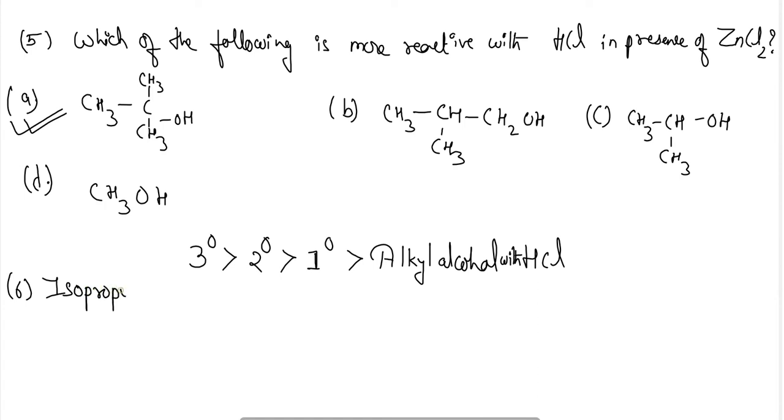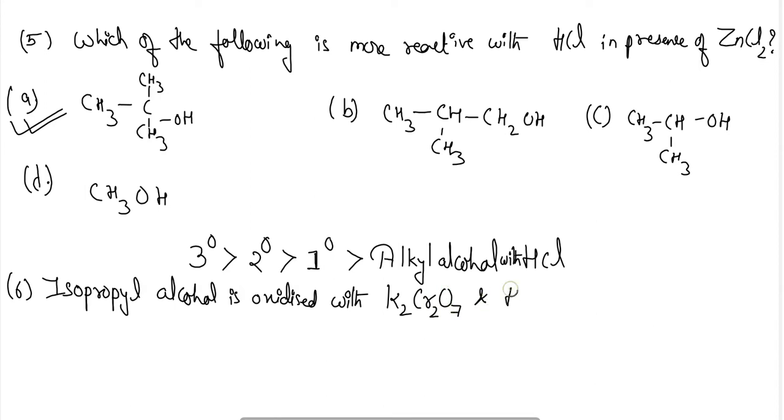Isopropyl alcohol is oxidized with potassium dichromate and H2SO4 to give.